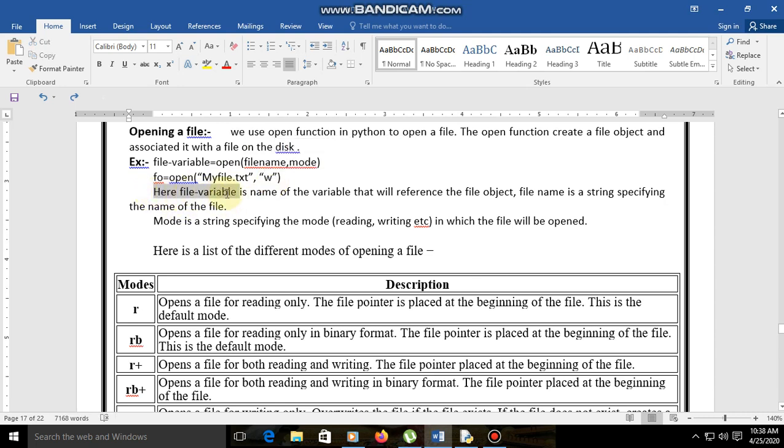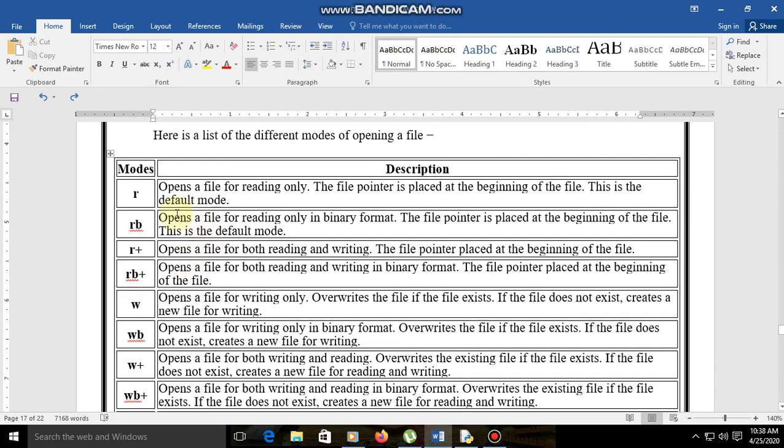Now here, file variable is the name of the variable that will reference the file object, and file name is a string specifying the name of the file. So this is our file name, here it is myfile. I'm going to create the text file with the name myfile. Then next, mode is a string specifying the mode, that is reading or writing or any other, right, in which the file will be opened.